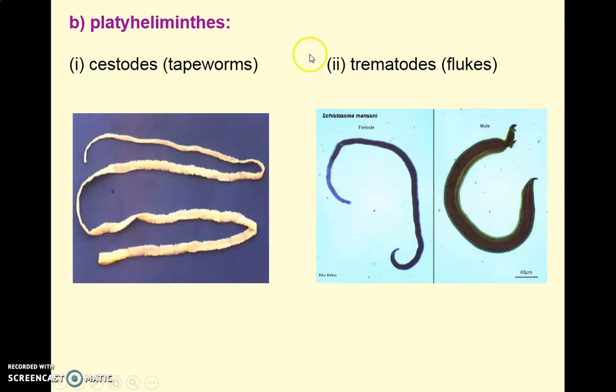The next one amongst the platyhelminths is trematodes. Trematodes are also called flukes. You can see that they are partially curved, and the male worm and female worm can be differentiated by their size, shape and physiology. So this is a trematode, or fluke. All three types, roundworm or nematodes, cestodes, and trematodes, are the worms which enlarge into the intestine and cause helminthiasis.